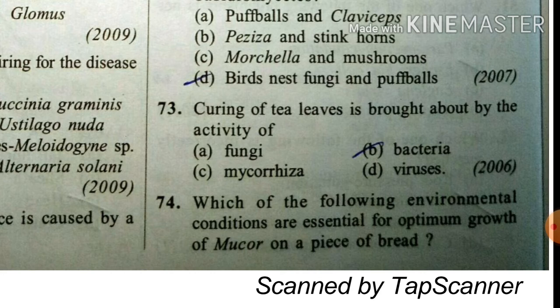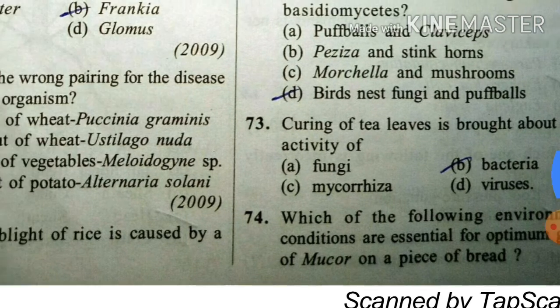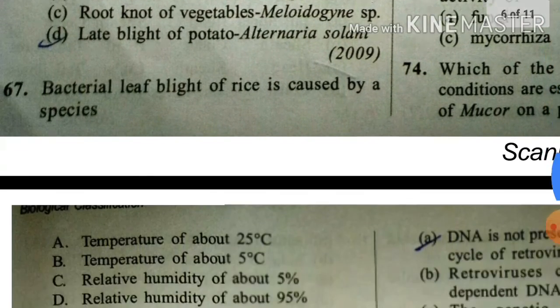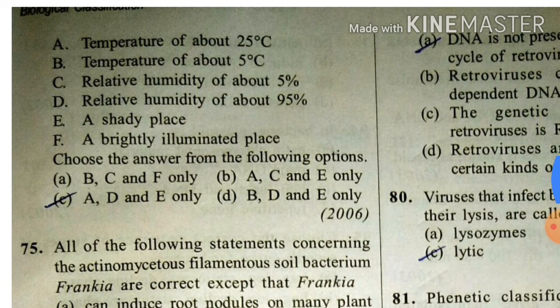Okay. Which of the following environmental conditions are essential for optimum growth of mucor on a piece of bread? Here the conditions are A, D and E. A, temperature of about 25 degrees Celsius. D, relative humidity of about 95%. And E, that is a shady place.